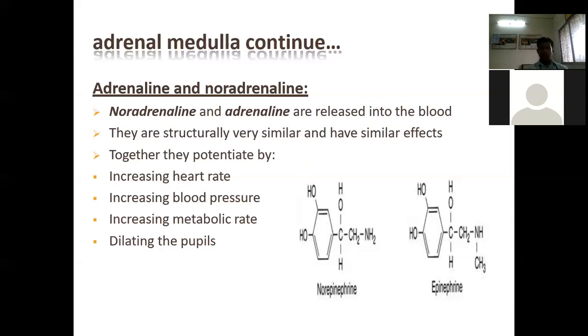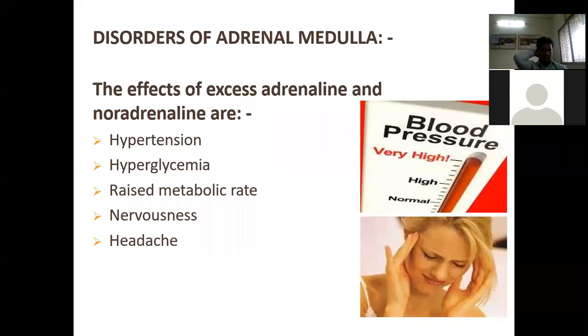Next, disorders of the adrenal medulla. The effects of excess adrenaline and noradrenaline are hypertension, hyperglycemia, raised metabolic rate, nervousness, and headache. I have already told you that blood pressure will rise with disturbances in adrenaline. Hyperglycemia: blood glucose level will rise due to the effects of adrenaline.